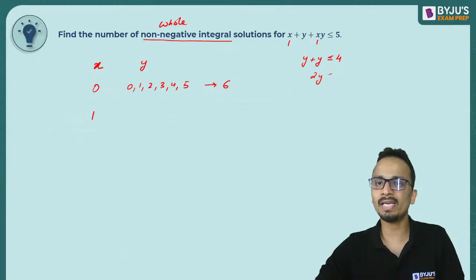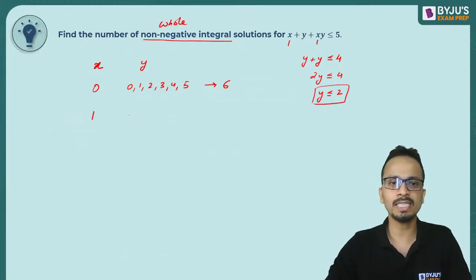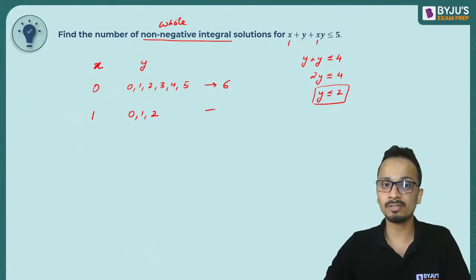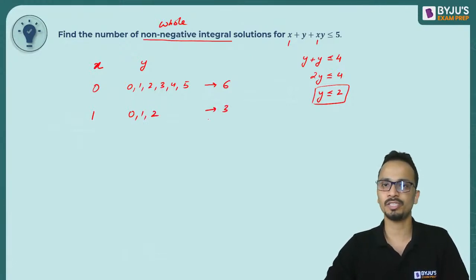So 2y is less than equal to 4. So y is less than equal to 2. So y का value less than equal to 2 होना चाहिए. That means 0, 1 and 2. So these are another 3 solutions for this equation when x is equal to 1.